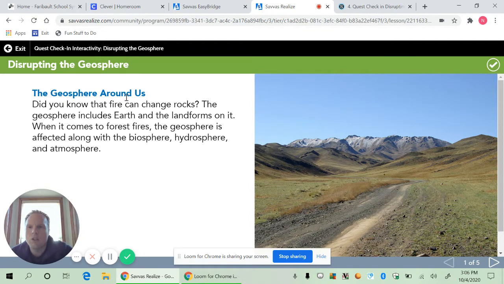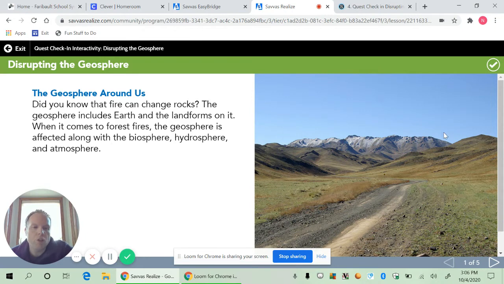It says the geosphere around us. Did you know that fire can change rocks? The geosphere includes the earth and landforms on it. When it comes to forest fires, the geosphere is affected along with the biosphere, the hydrosphere, and the atmosphere. We spend a lot of time learning about the different spheres of the earth, and this interactive is going to focus on how a forest fire impacts the geosphere.